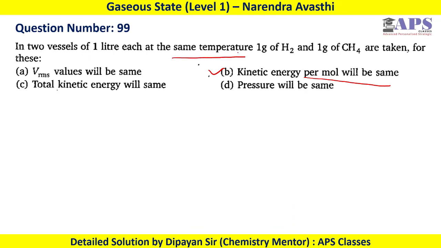Okay, VRMS is not the same because molecular weight is not the same. Here we have different numbers of moles, so the total kinetic energy cannot be the same. Total kinetic energy per mole will become the same. So for question number 99, option B will be the correct option.